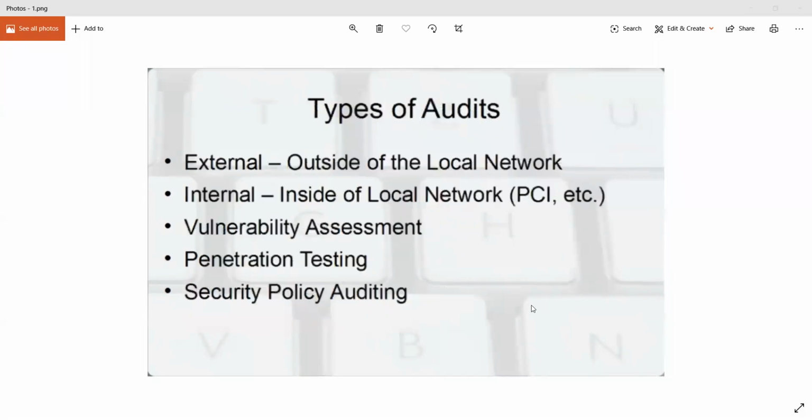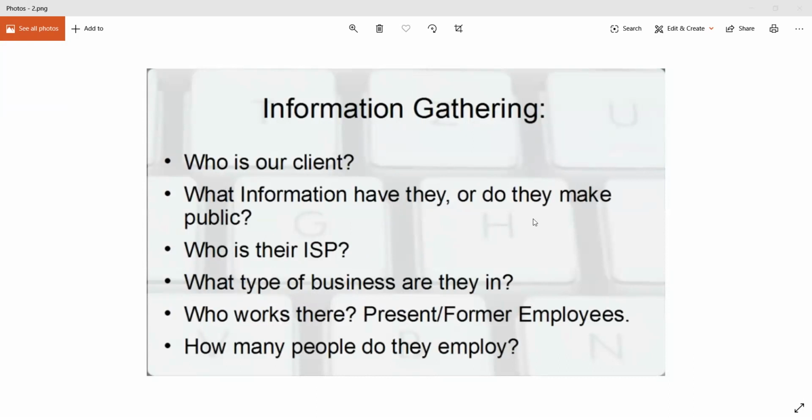Now let's take a look at phases of penetration testing. Now this is similar to what you might have seen with ethical hacking. So you saw phases of ethical hacking. So this is similar to that. Now the first thing you do is information gathering. You try to find out as much information as you can about your client. So who they are, what they do, what kind of services the company provides, how many employees it has. You try to figure out details related to the people working there, details related to employees.